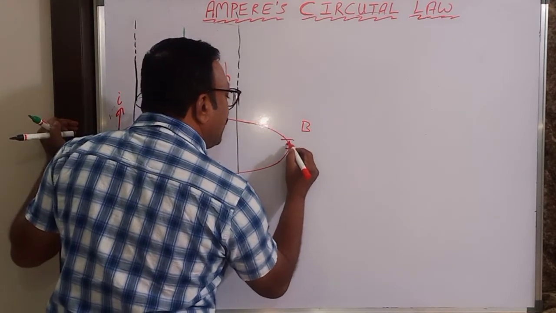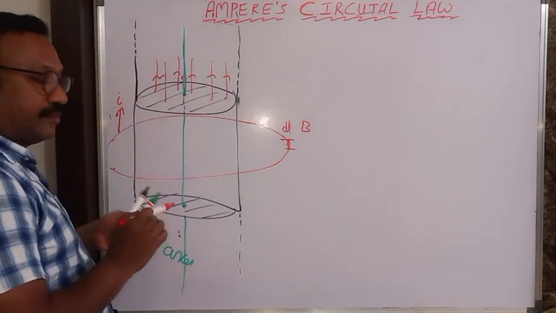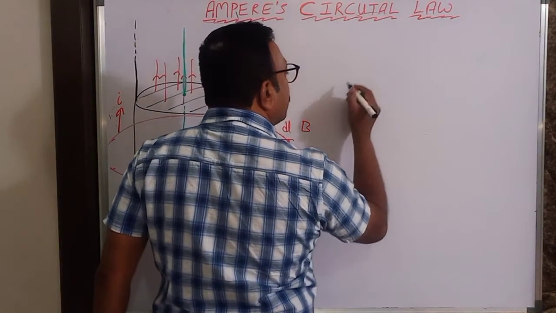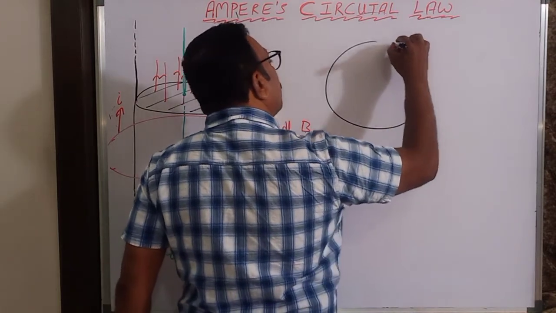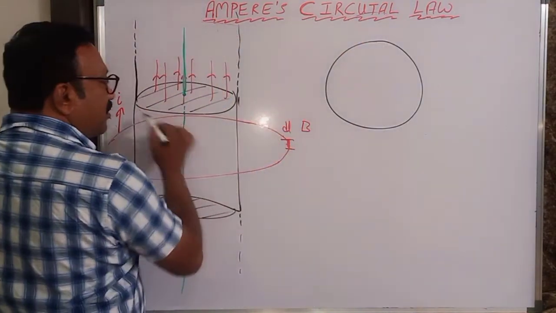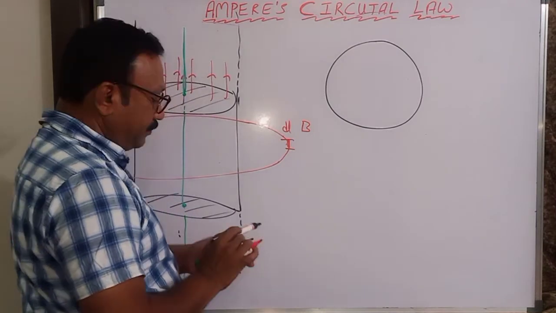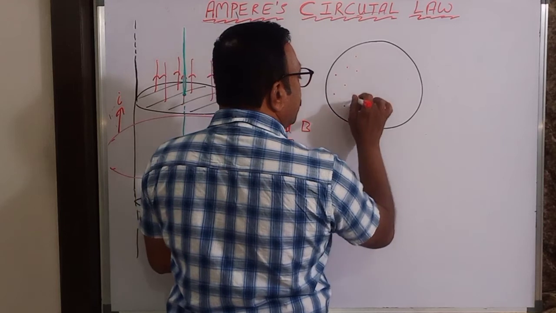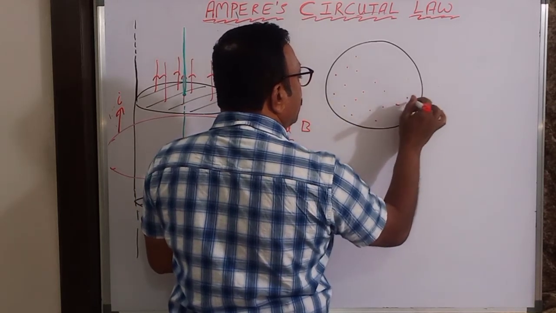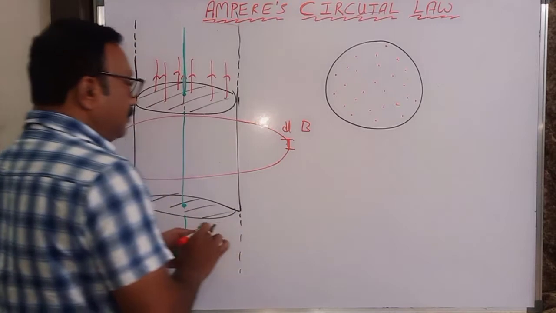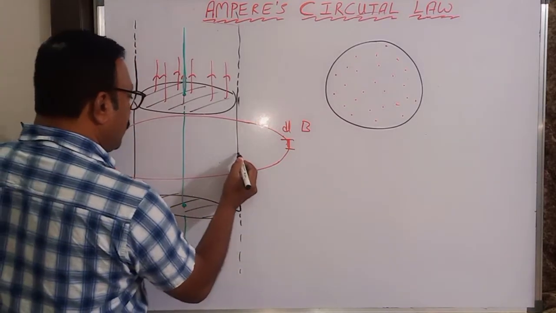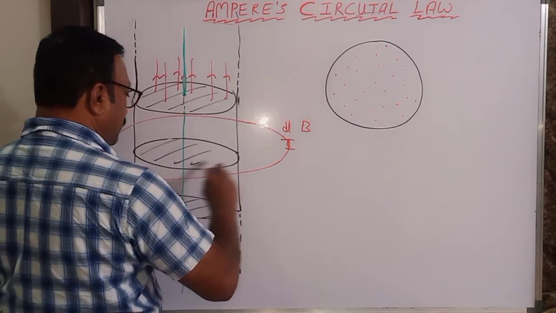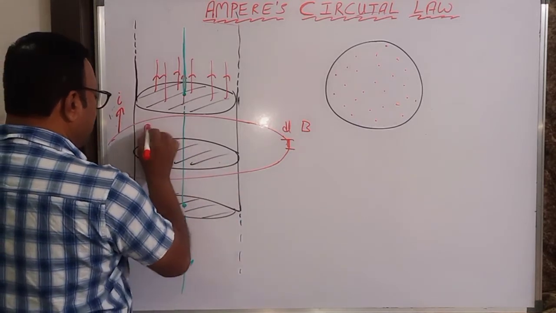Here is a dl I am taking. That means I can draw one more figure for you. This cross section I am drawing here, and current is flowing throughout this. So I can draw a cross section here also, and current is flowing like this.